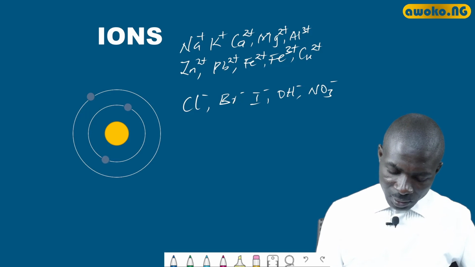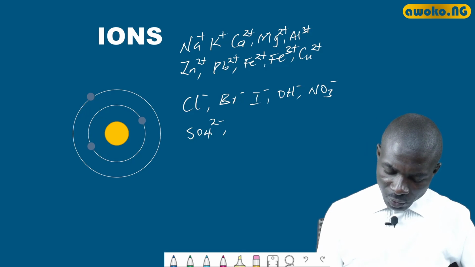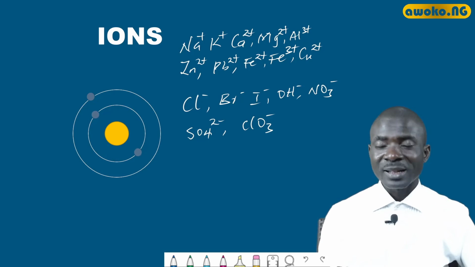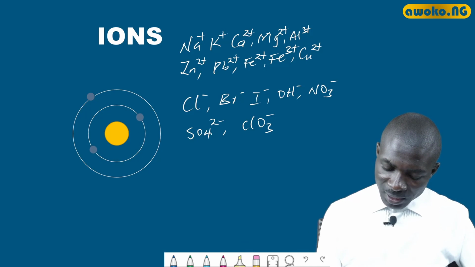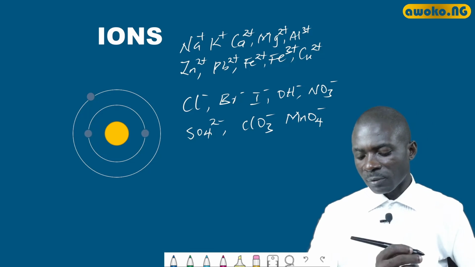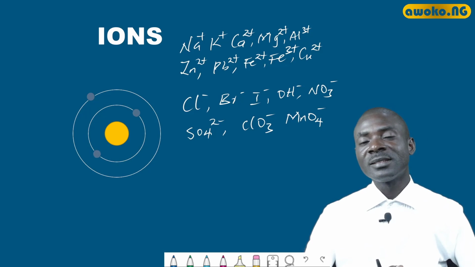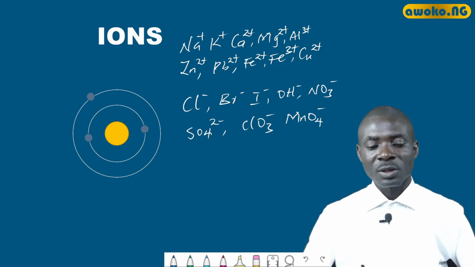We also have the tetraoxosulfate(VI) ion. We also have the trioxochlorate(V) ion as an example of a negative ion or anion. We also have the tetraoxomanganate(VII) ion, as an example of an anion. All these and more are some of the examples of ions.